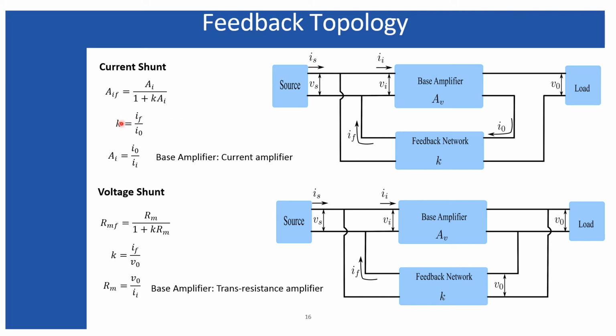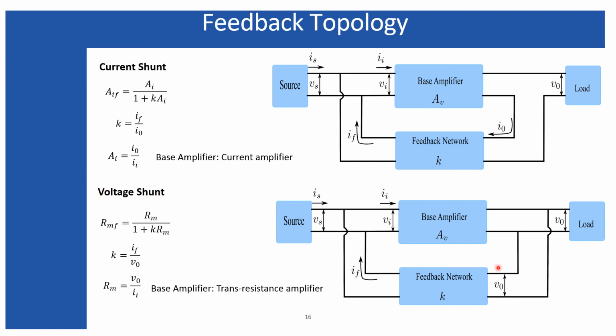we can define the feedback factor as the ratio of feedback current to the output current. The open loop gain of the base amplifier is also defined in terms of two currents: the output current from the base amplifier to the input current to this base amplifier. The closed loop gain can also be expressed in a similar way as in my previous slides. So the closed loop gain for all types of amplifiers should take a similar form. That means the desensitivity factor, the product of the feedback factor times its own open loop gain, should appear at the denominator.